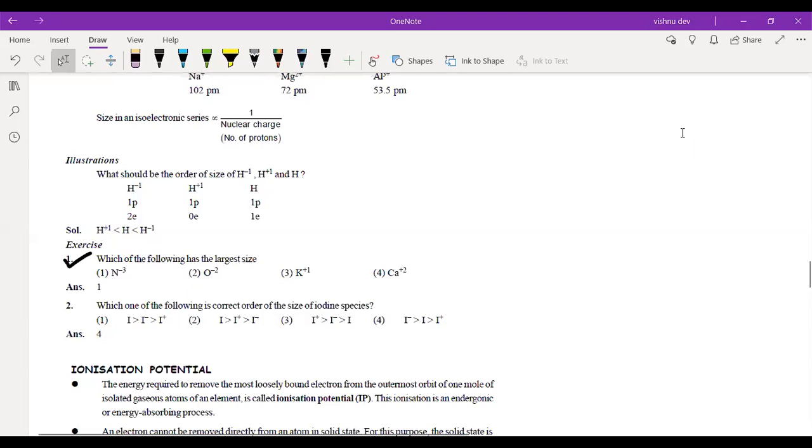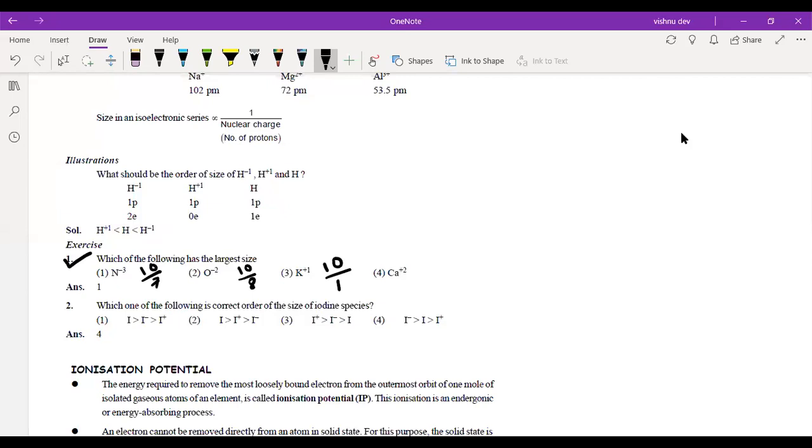So first of all, the first thing that you have to check is what I taught you, the e by p ratio, electron by proton ratio. So when we talk about N3 minus, electron by proton is 10 by 7. For O2 minus it is 10 by 8. These are isoelectronic species. For K plus, it is already 10 by how much?